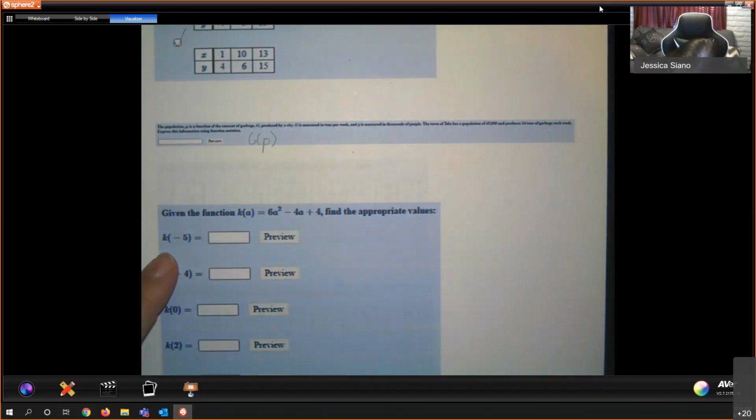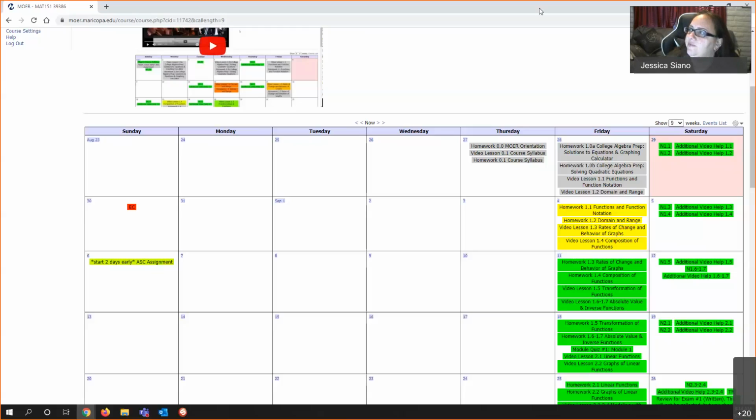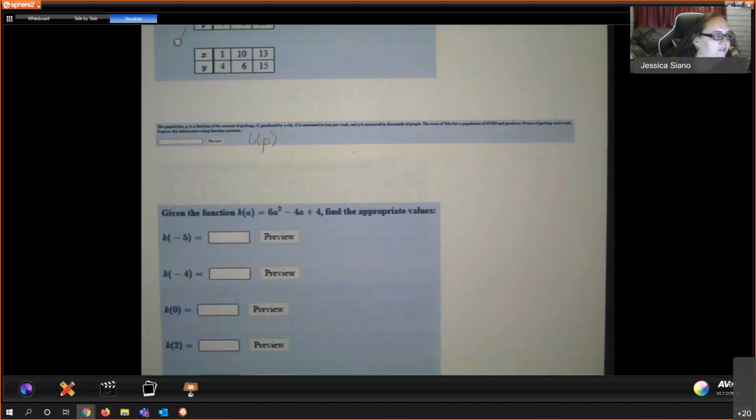The town has a population of 45,000 and produces 14 tons of garbage each week. Express this information using function notation. This question is written really weird. So they want function notation, which means that they're looking for some kind of f of x. But here, if it's garbage and people, then it's going to be G of P.